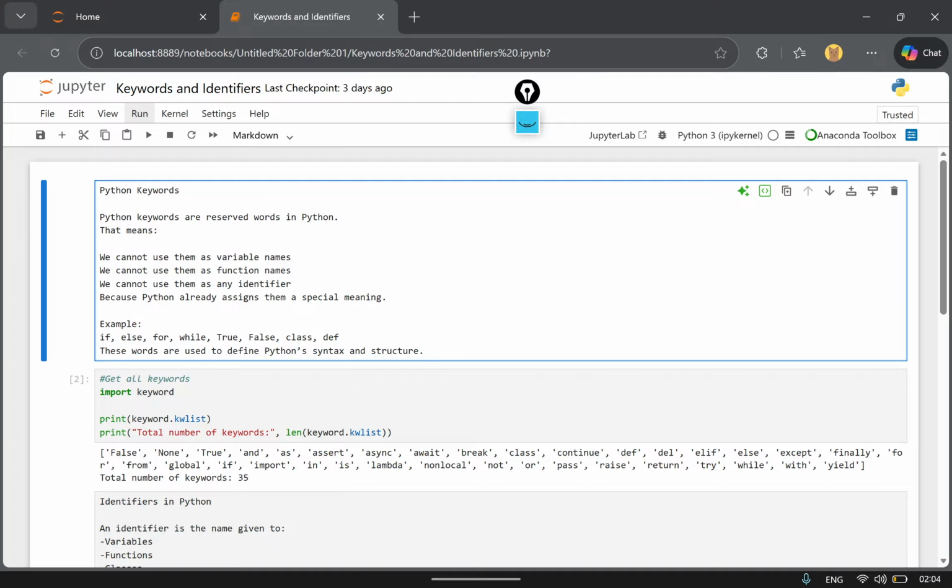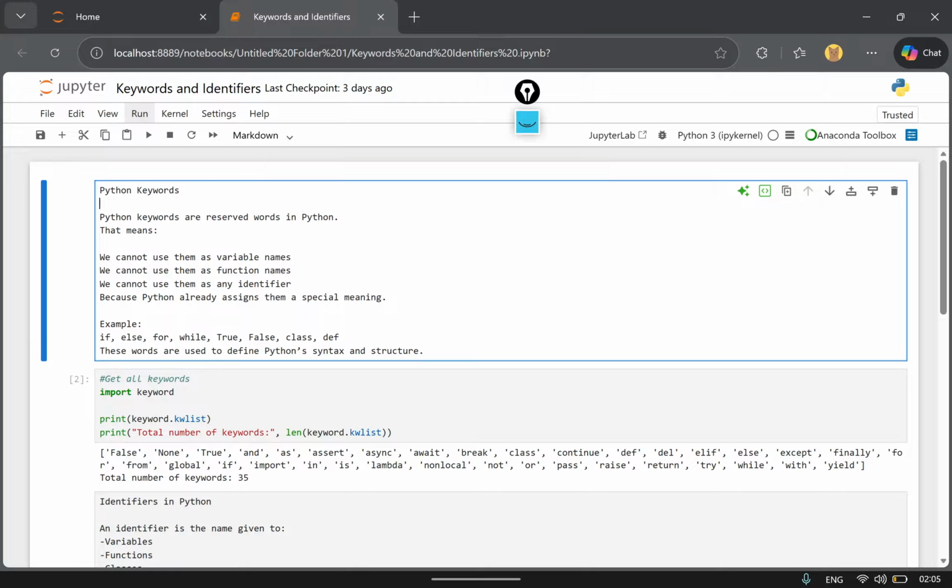If you are starting your journey in Python programming, I am really excited to start this journey with you guys. Today we are going to learn about something very important in the Python programming language, that is keywords and identifiers. I know these are basic concepts, but trust me, if your basics are strong, programming becomes much easier. So think of keywords as Python's reserved words.